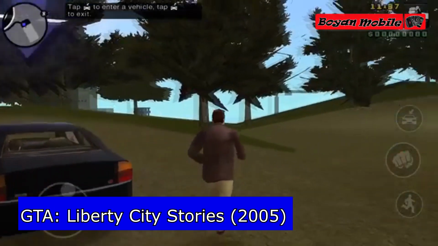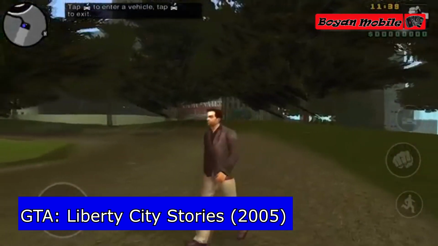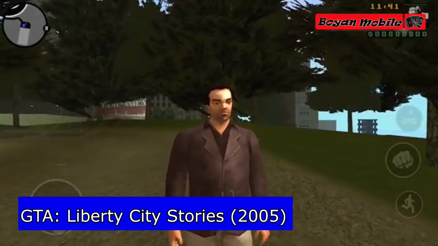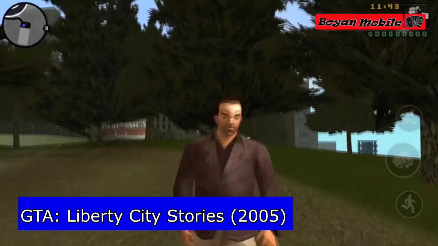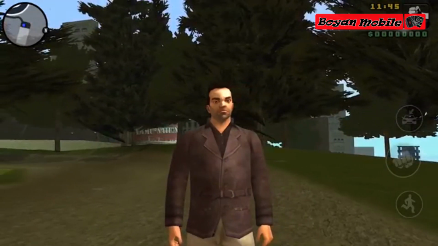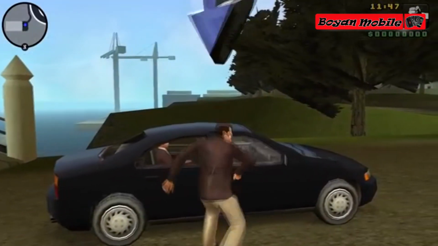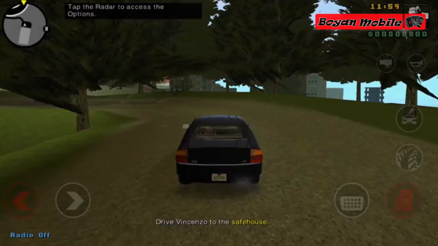The next title, GTA Liberty City Stories. It was released in 2005 on PSP, and a little later on PS2. In 2015, the game was ported to iOS, and in 2016, to Android. Liberty City Stories has almost the same city as GTA 3.